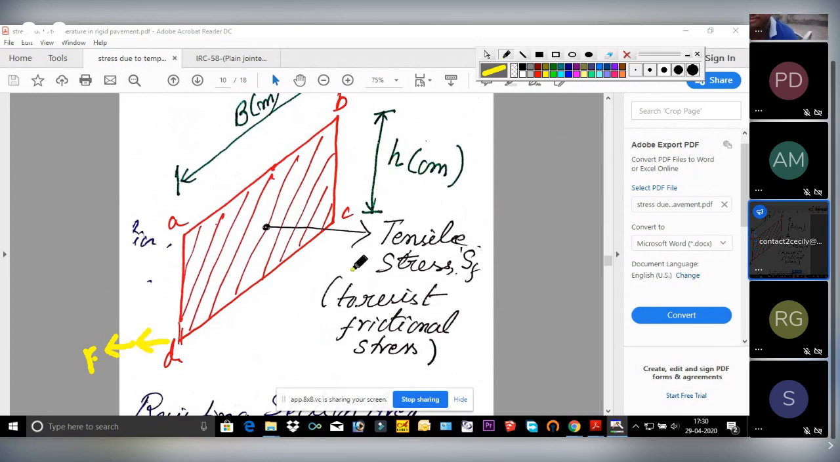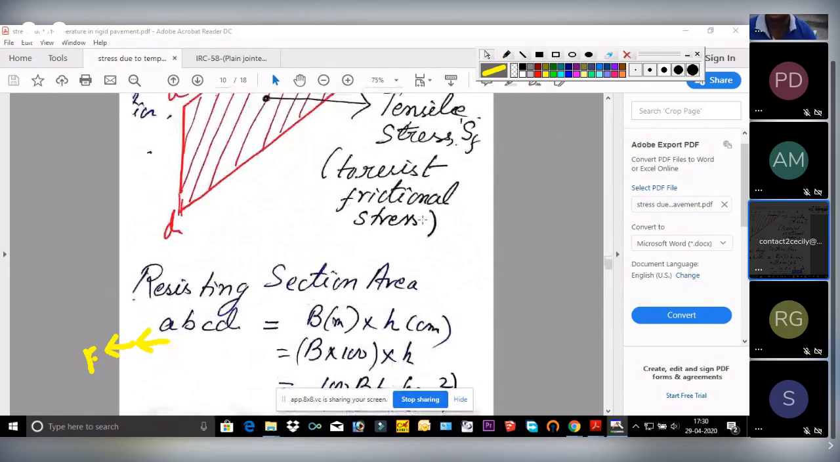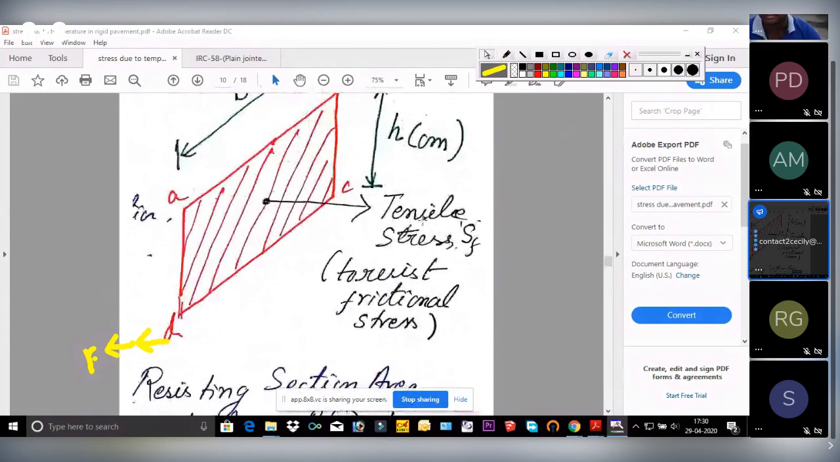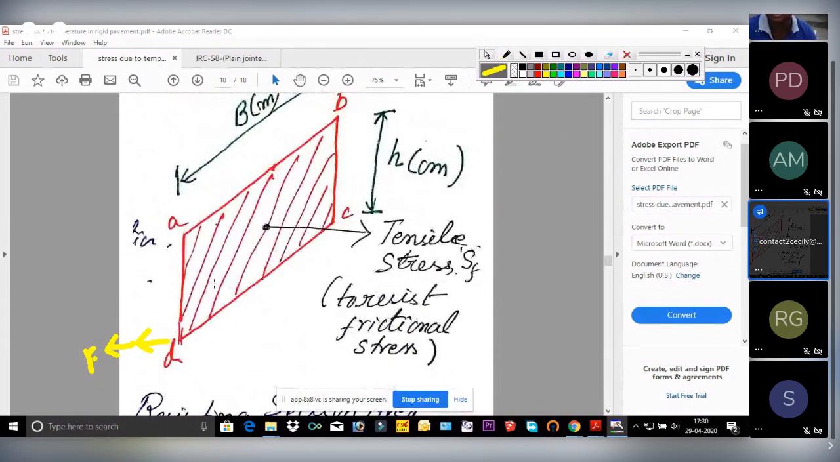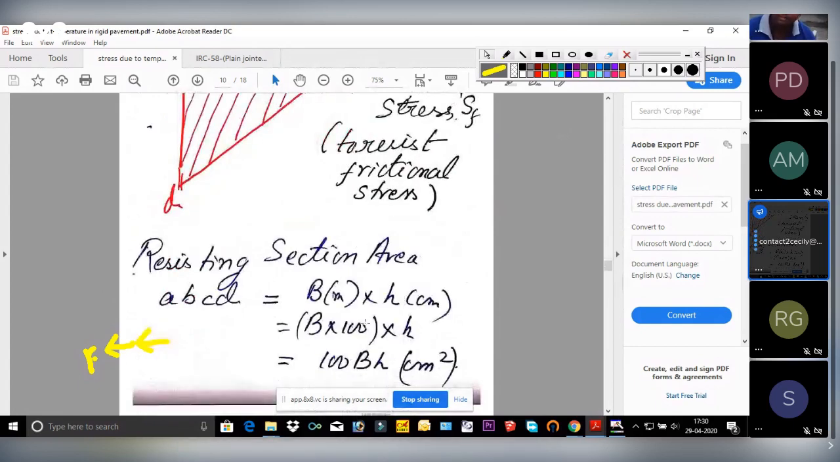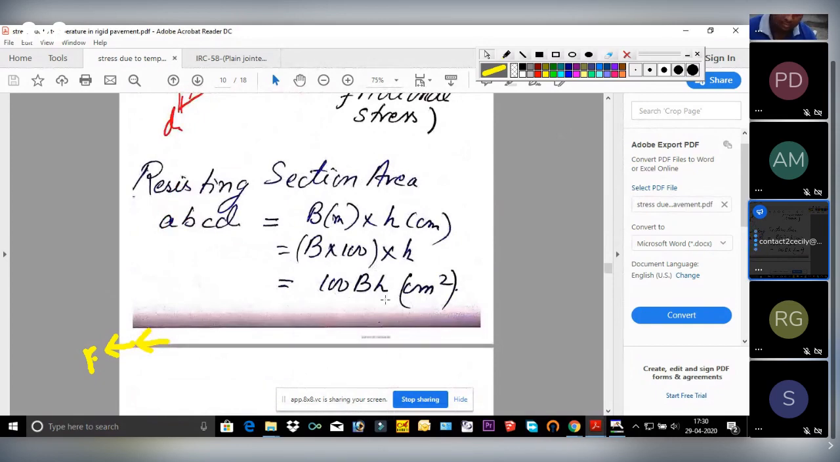So in order to find this SF, what is the formula? SF equals stress, which equals force divided by area. Now what will be the area of this resisting section? B into H. B is in meter, H is in centimeter. See here, B meter, H centimeter. So we have to convert this into centimeter. So we will get 100 BH in centimeter square.